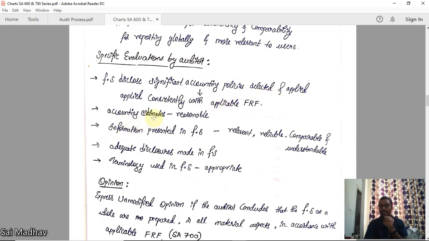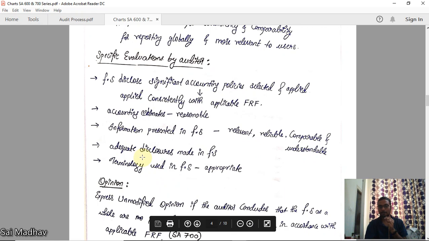Second, accounting estimates are reasonable. An estimate itself means there is no certain amount or certain procedure, so the management estimates something. You have to check if those are reasonable or not. Third, information presented in the financial statements is relevant, reliable, comparable, and understandable. Fourth, adequate disclosures are made in the financial statements.